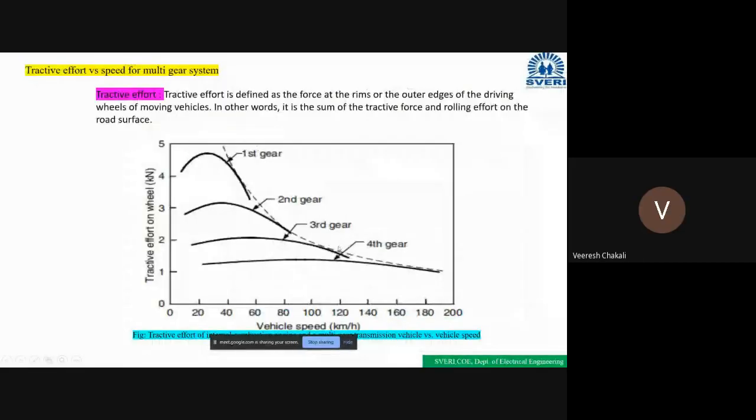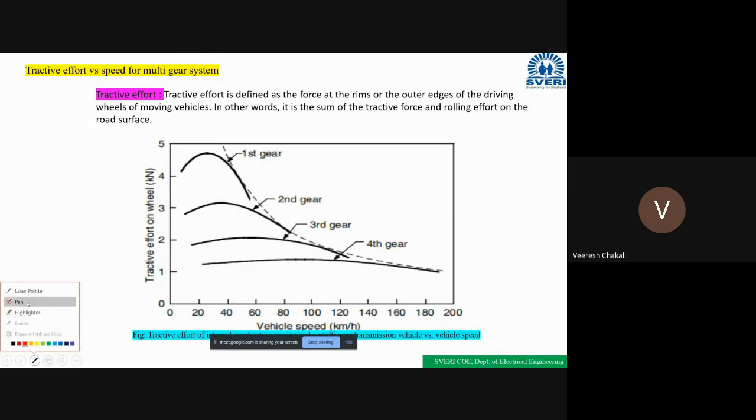Okay, what is tractive effort? Tractive effort is nothing but the force at the rims, or at the outer edges, of the driving wheels of a moving vehicle. It is the adhesion between the surface of the road and the tire.